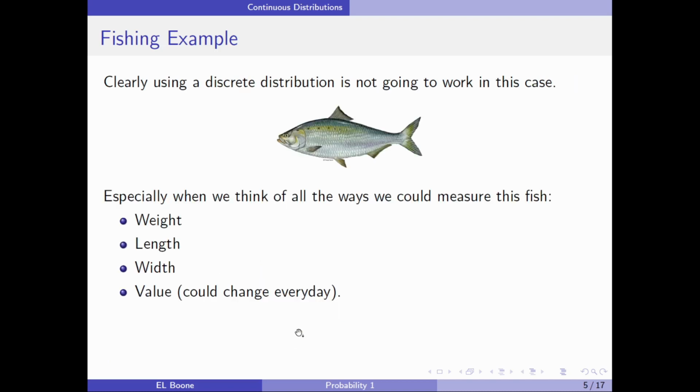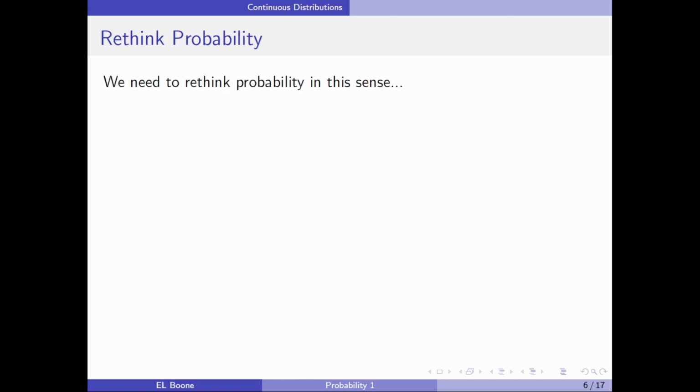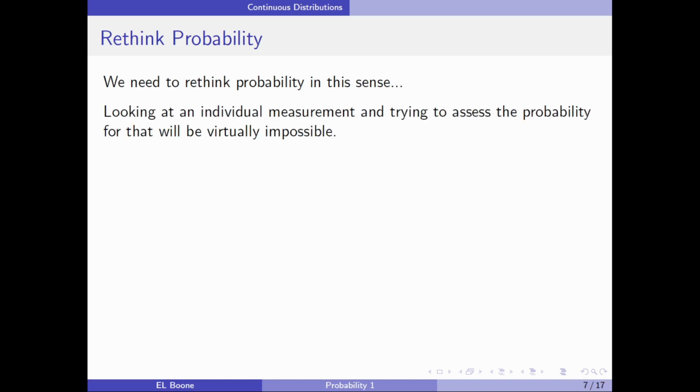Now, using a discrete distribution here is just not going to work because we can't count them up, especially when we try to think of all the ways we could measure this fish, just one fish. We could measure its weight, we could measure its length, its width, we could measure its value, and that could change every day. Okay, so let's try to rethink probability, but not reinvent the wheel here, okay? Just think back and see what we could possibly use. So looking at individual measurements and trying to assess the probability, that's going to be virtually impossible.